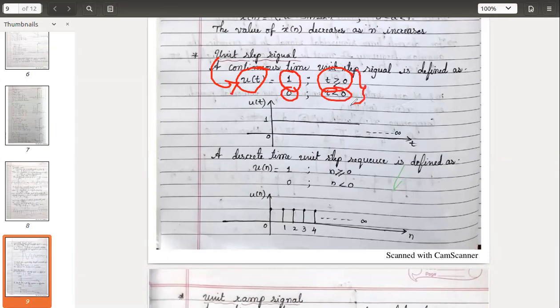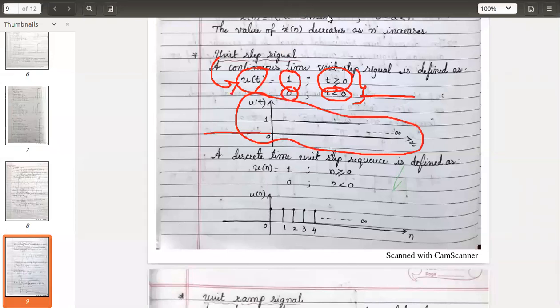This is how we define a unit step signal. Just imagine a step when you are going through stairs. It looks like that. See here, there is no signal here. It is 0 because this is the condition for t less than 0, amplitude is 0.